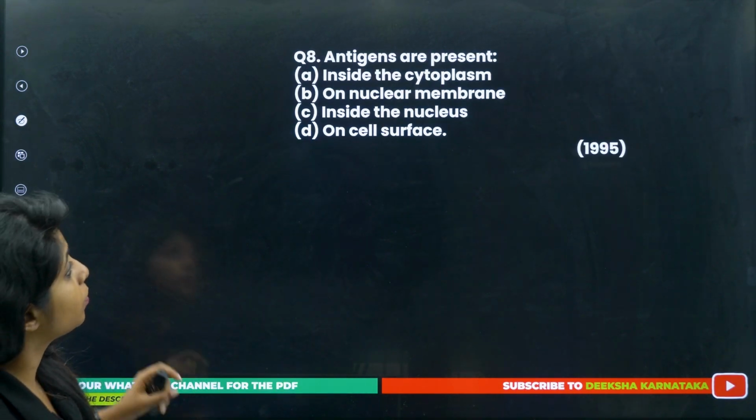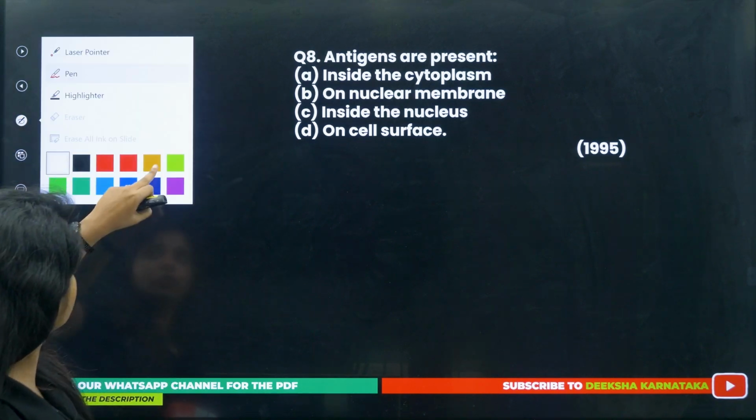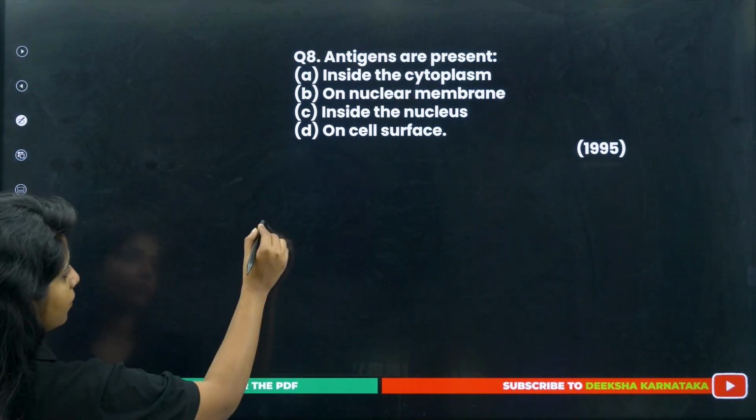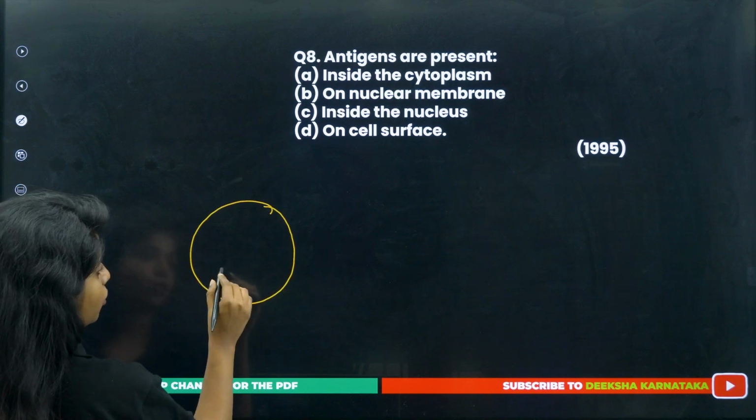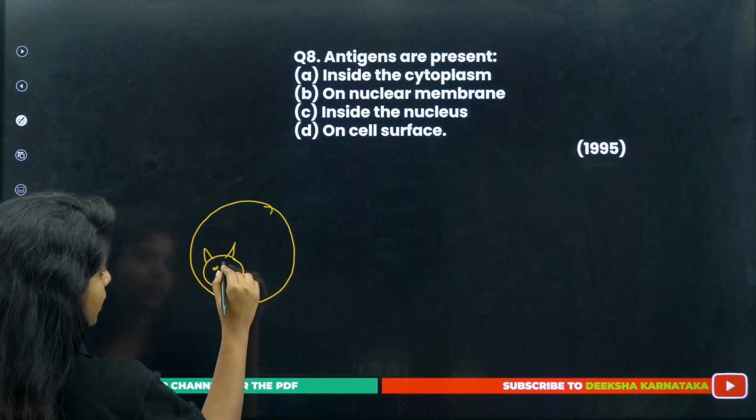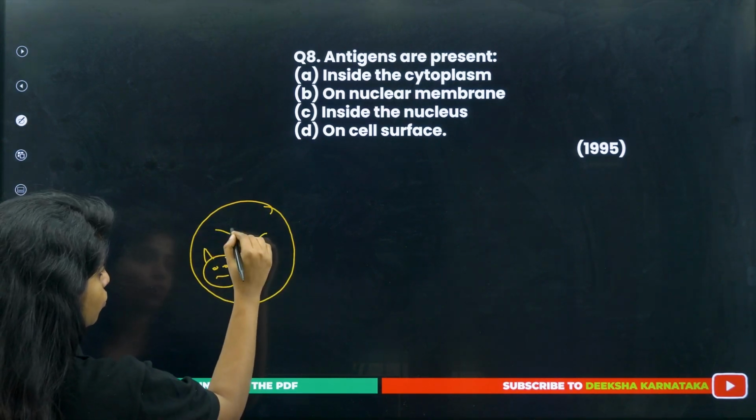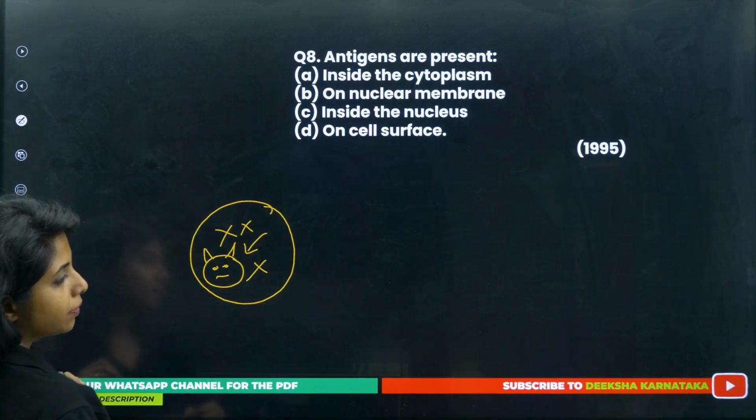Next thing, antigens are present. What do you mean by antigens? Basically, if a pathogen gets inside a cell and this particular cell is going to kill it, then what will happen?